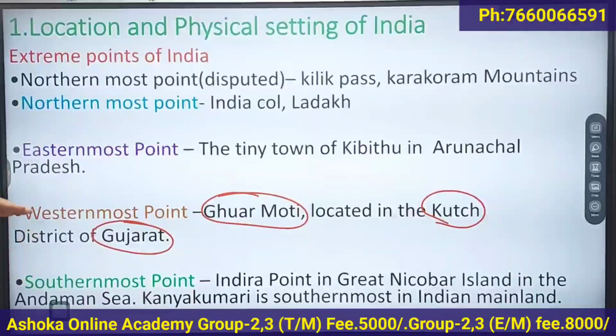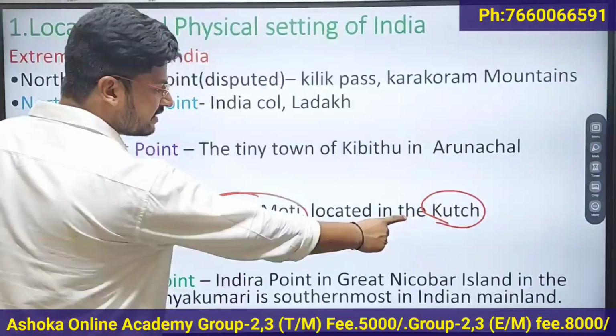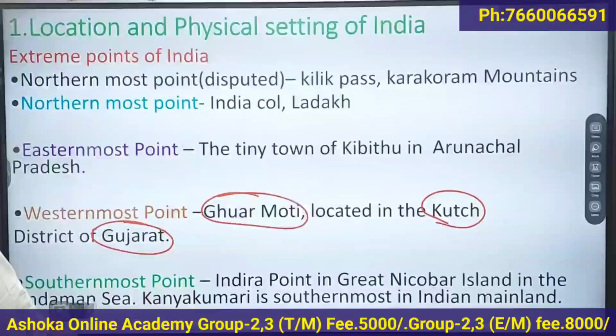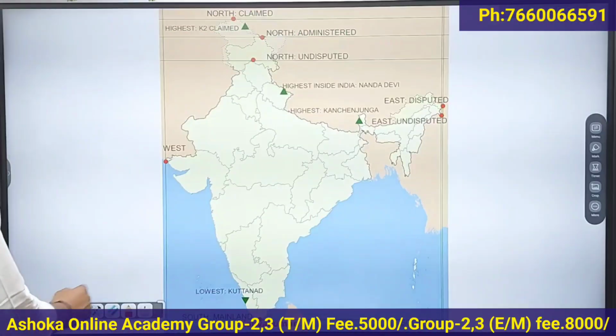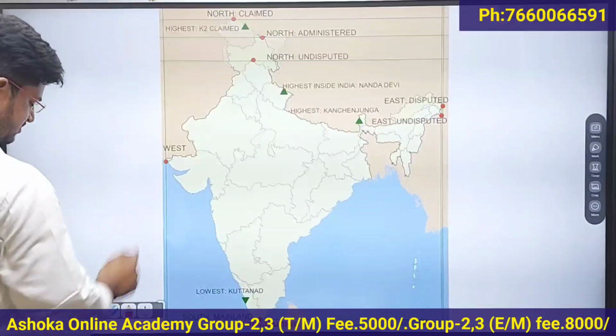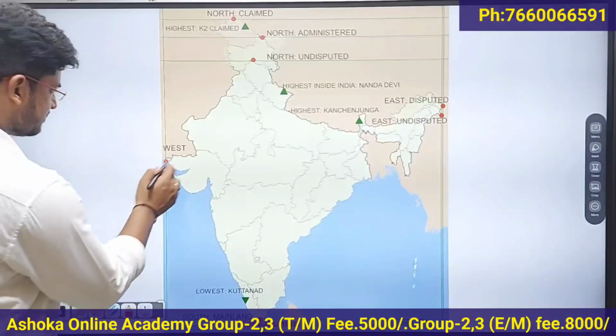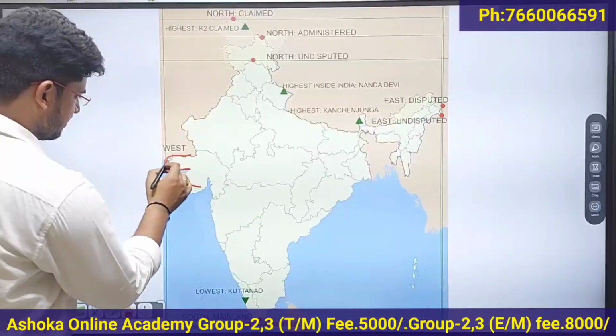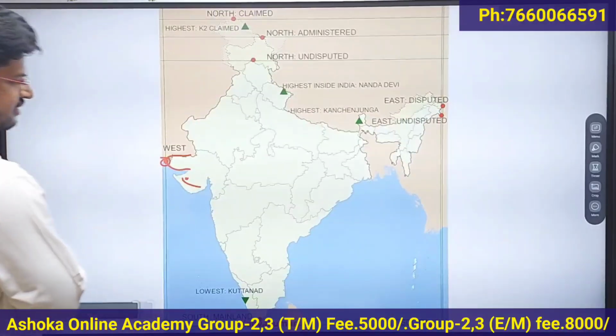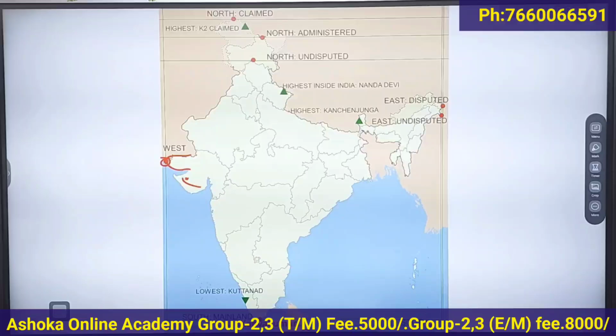And the westernmost point in India is Gaurmoti, located in Kutch district of Gujarat. This is Kutch, and this is the place where Gaurmoti is located.